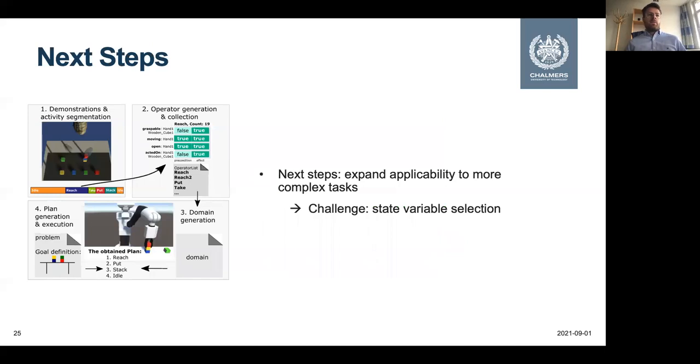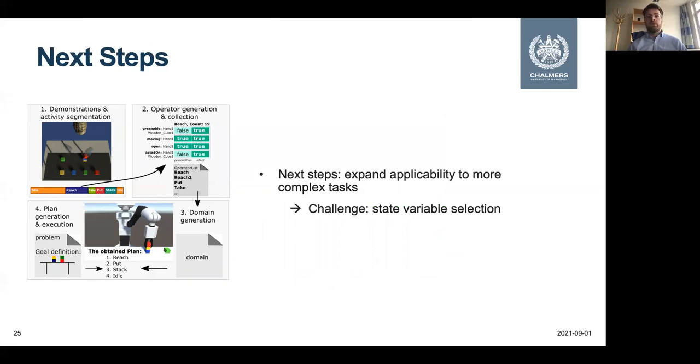So as a next step, we want to expand the applicability of the system to more complex tasks. And one of the biggest bottlenecks of not only our system, but symbolic planning in general is the state variable selection. So for now, we actually work with a minimalistic selection of state variables, comprising the hand gripper related state variables and a few environment state variables like on top of and in touch.